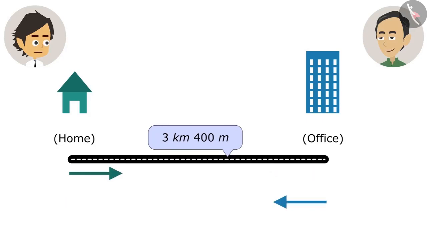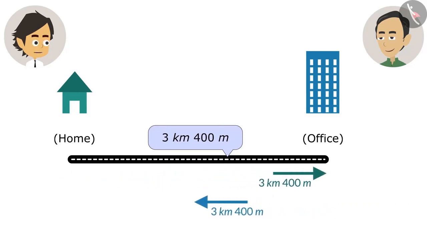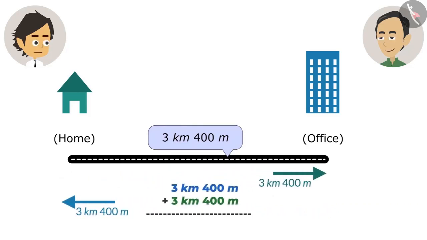You go 3 kilometers 400 meters to go to the office and then 3 kilometers 400 meters back. So we will add these two numbers. All right. Now add. But I cannot understand how they will be added.